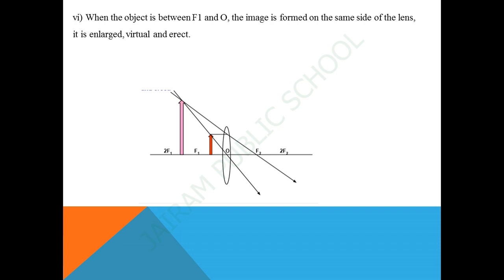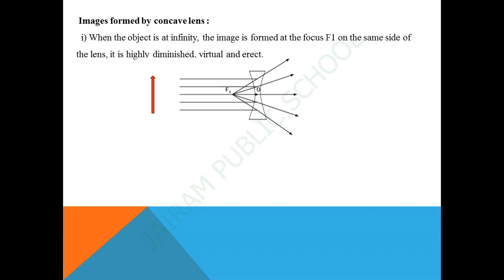Last one, when the position of the object is between focus f1 and optical center O, the position of the image is formed on the same side of the lens as the object, and the relative size of the image is enlarged. The nature of the image is virtual and erect.